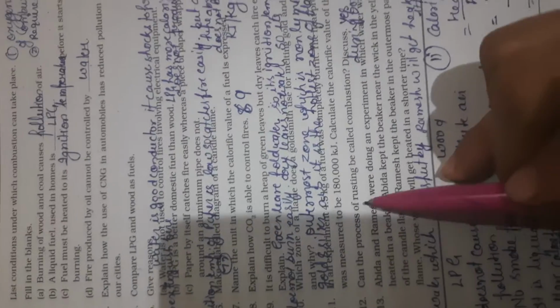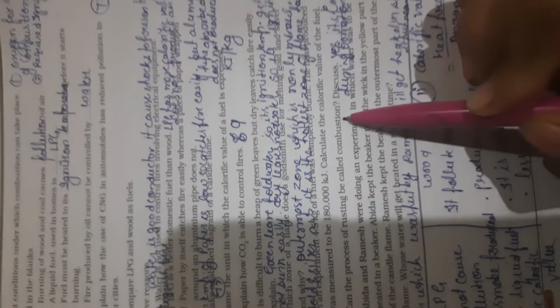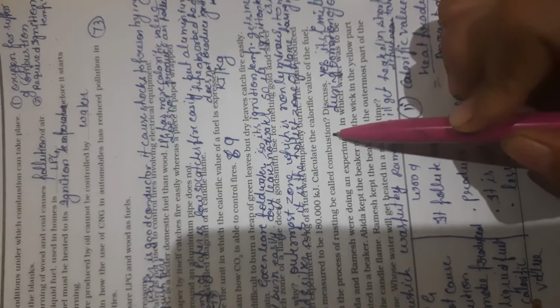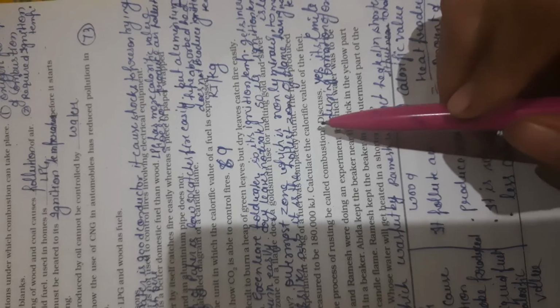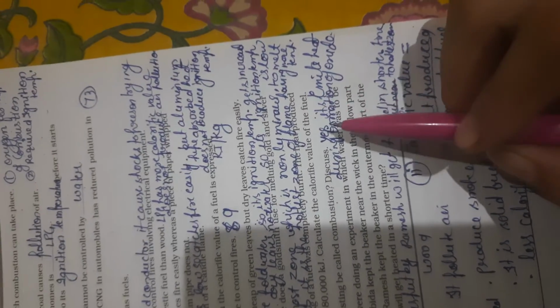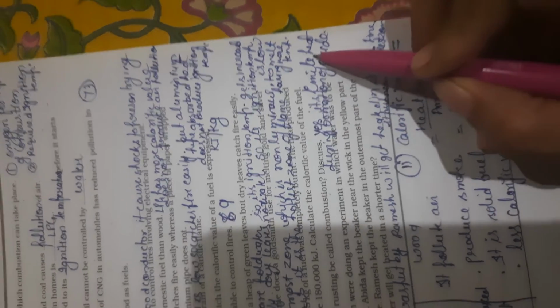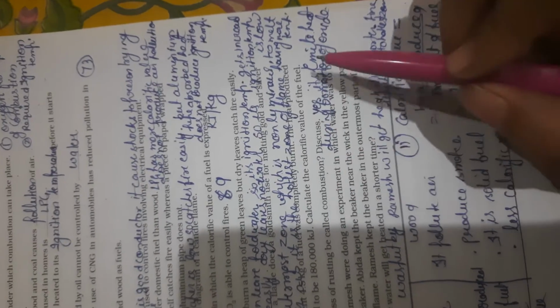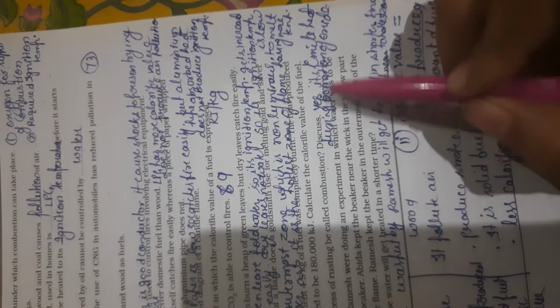Question number 12. Can the process of rusting be called combustion? Yes, rusting is also a combustion process because rusting is carried out in the presence of oxygen, and during the formation of oxide, heat is released. So in rusting of iron, oxygen is needed and heat is also released. That's why it is a combustion process.